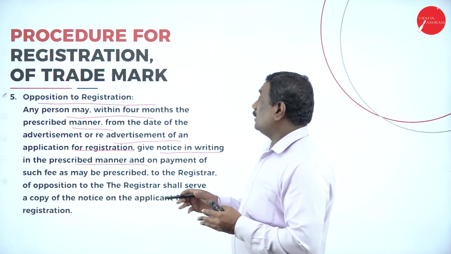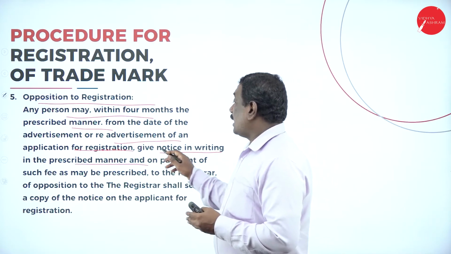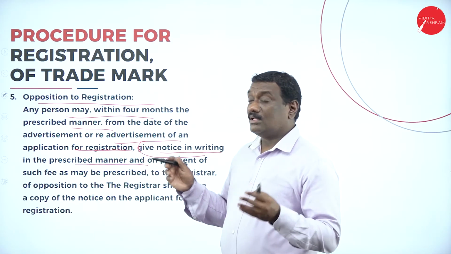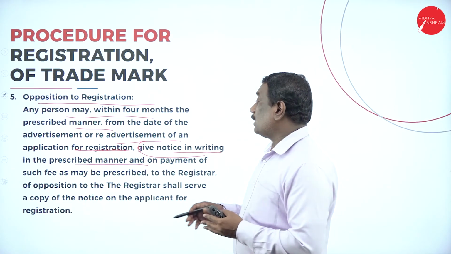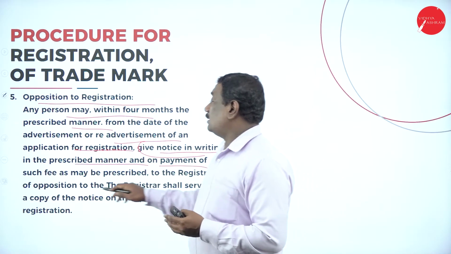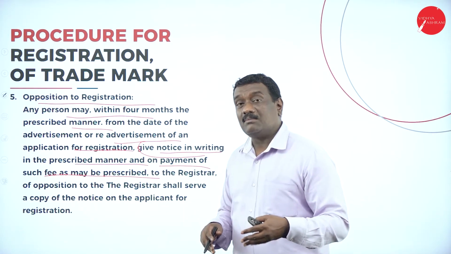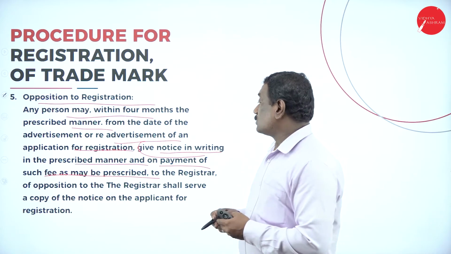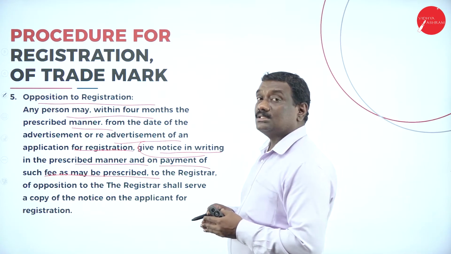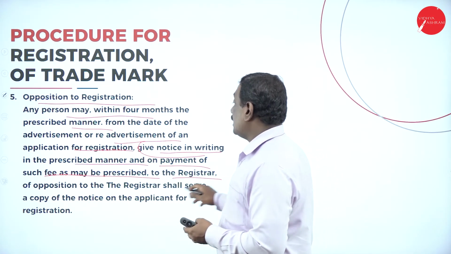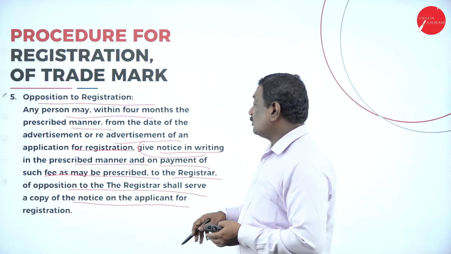It should be given from the date of advertisement or re-advertisement of the application for registration, as a notice in writing. They should give a notice in writing that they are opposing the registration of that particular trademark, and pay the fees as may be prescribed. They need to give the notice of objection to the registrar, and the registrar shall serve a copy of the notice on the applicant for registration.